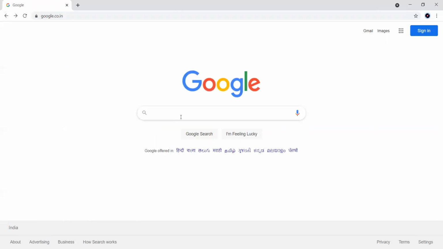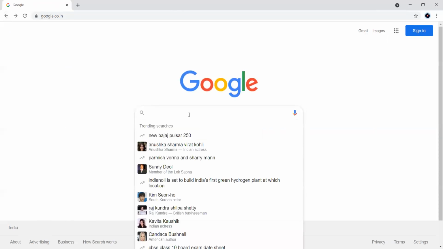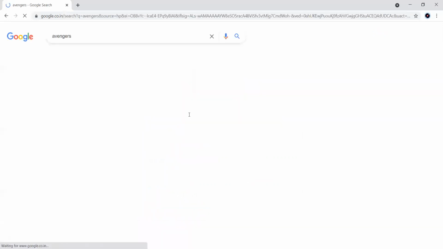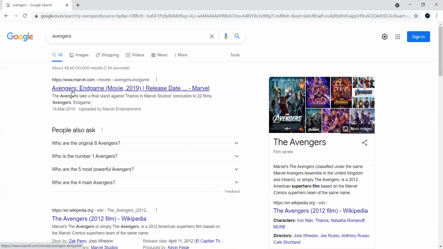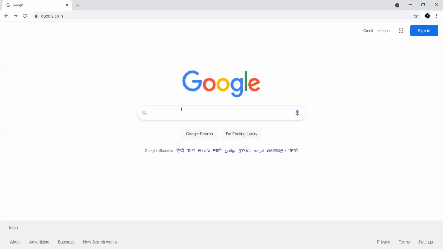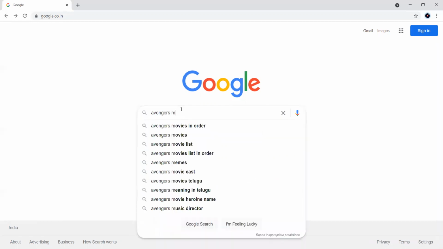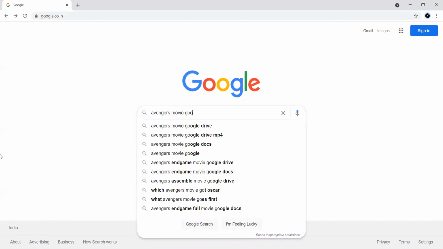Similarly, most of us search in Google for movie names, like for example, Avengers. I will type like this. It will show so many results like these. But I want to see if this movie is provided in any of the websites or in Google. What you have to do here is type the name of the movie, any of the Avengers movies, and then type Google Drive.